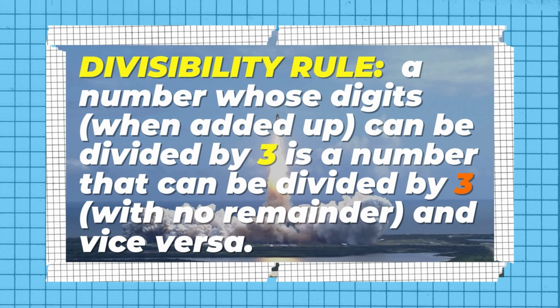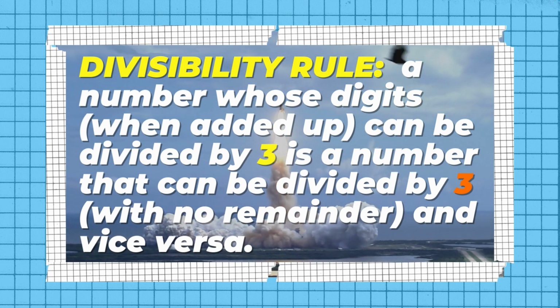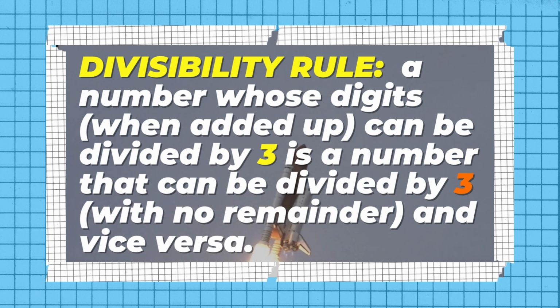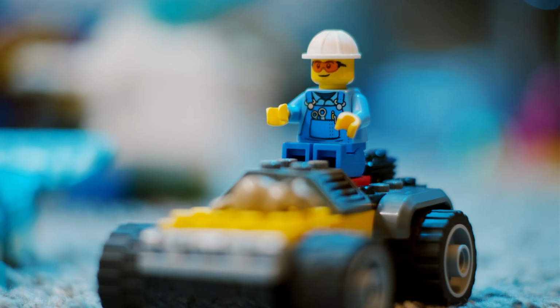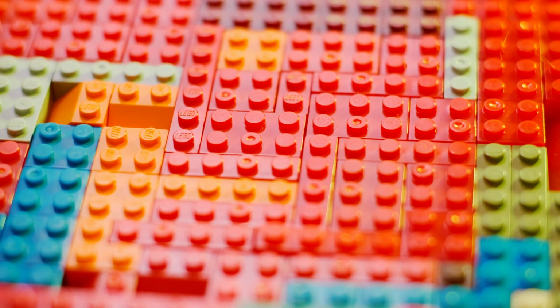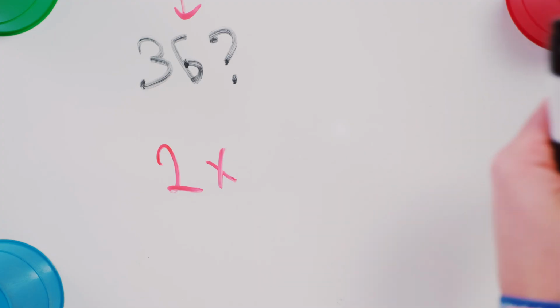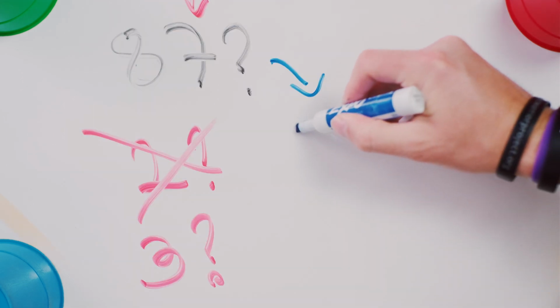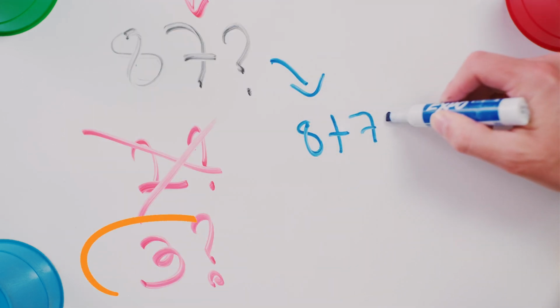If you add up all your digits and you divide by 3, if you have no remainder, hey, you can divide the original number by 3.